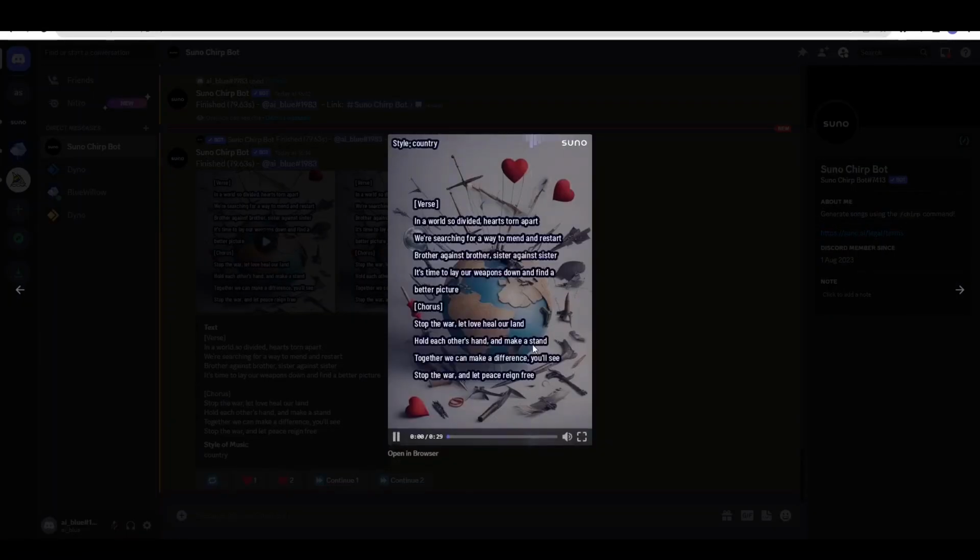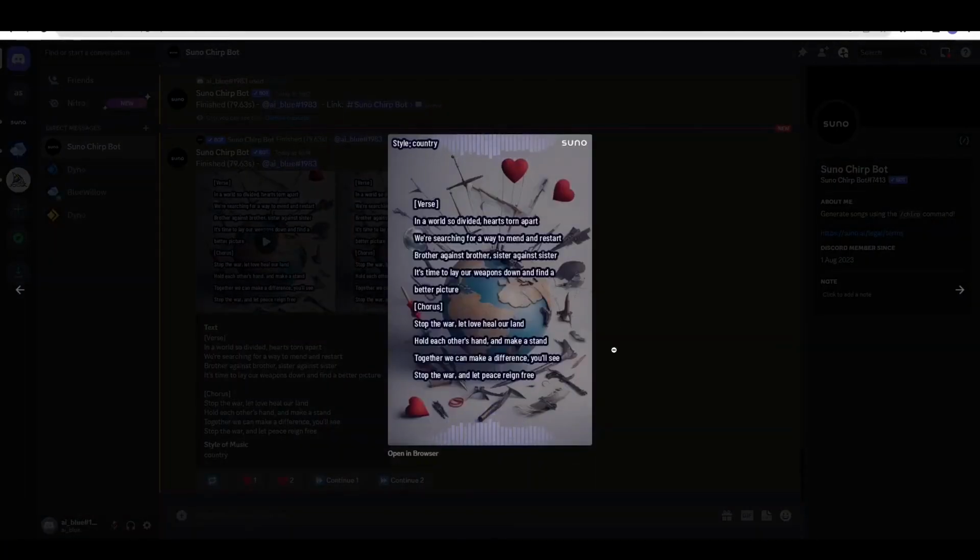In a world so divided, hearts torn apart, we're searching for a way to mend and restart. Brother against brother, sister against sister, it's time to lay our weapons down and find a better picture. Stop the war, let love heal our land. Hold each other's hand and make a stand. Together we can make a difference, you'll see. Stop the war and let peace reign free.